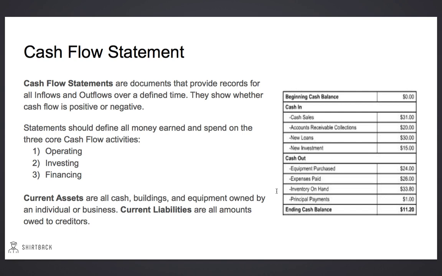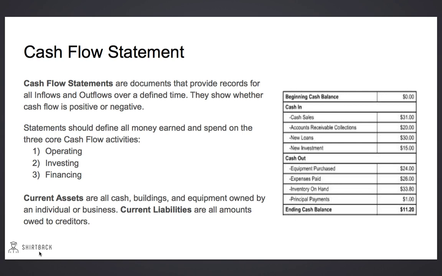We use our cash flow statements to determine which amount is larger. We compare our in and outflows and we get an ending balance. Our statements should define all the money earned and spent on the three core cash flow activities. Remember, we have different activities for operating, investing, and financing. Each of them should be accounted for separately.